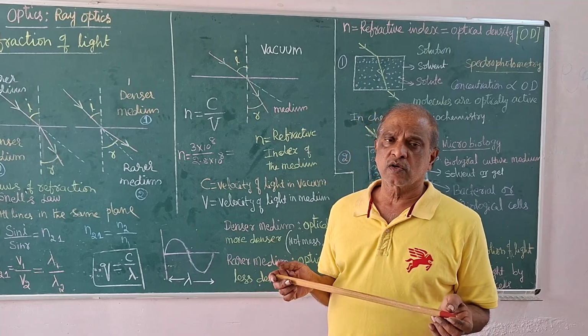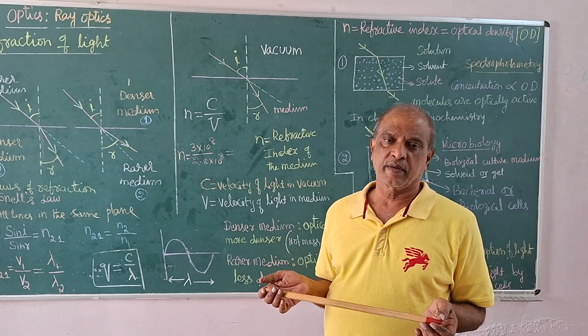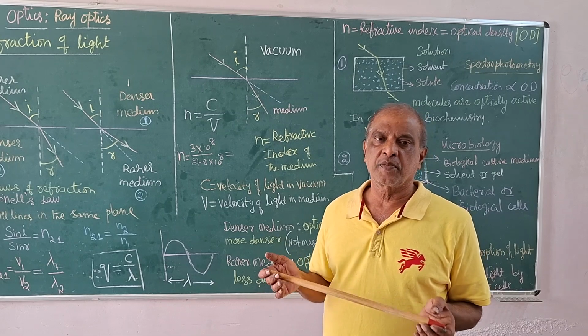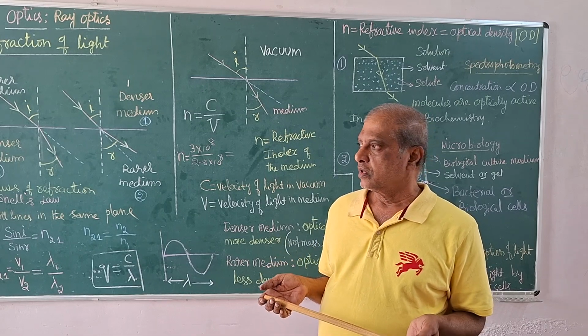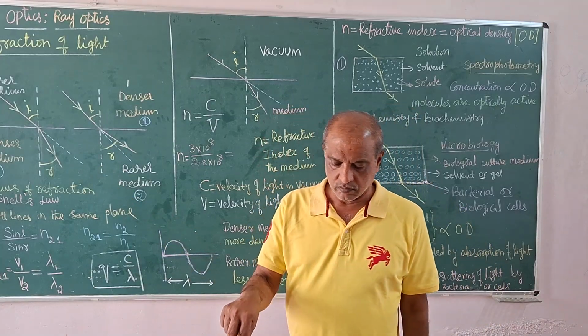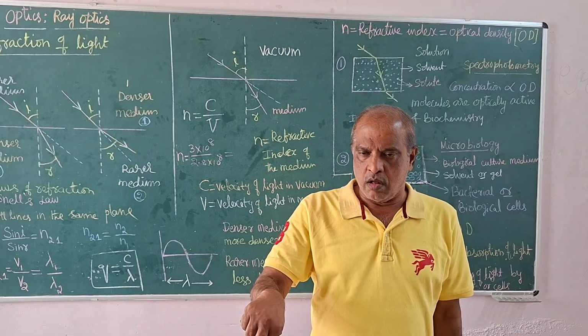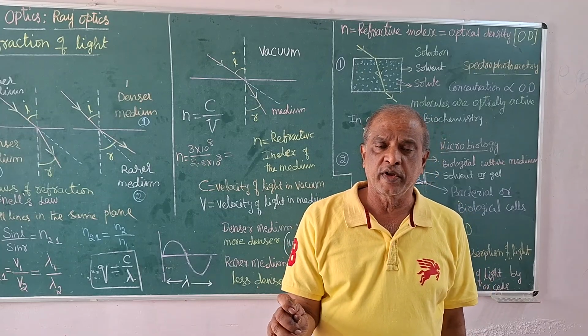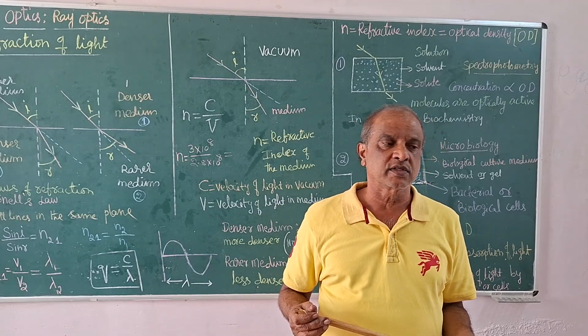It is also called the absorbance of the medium. It is known as the optical density of the medium. It is also called the refractive index of the medium. Refractive index of the medium or absorbance of the medium.